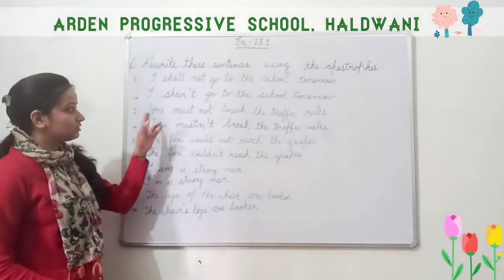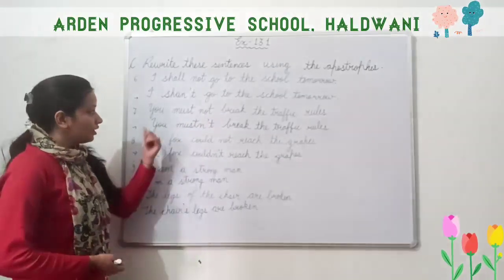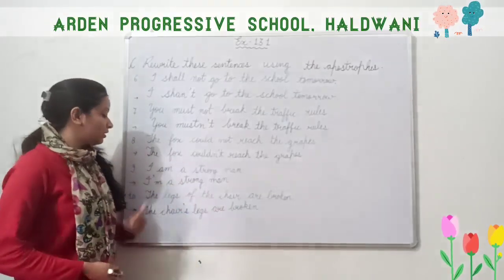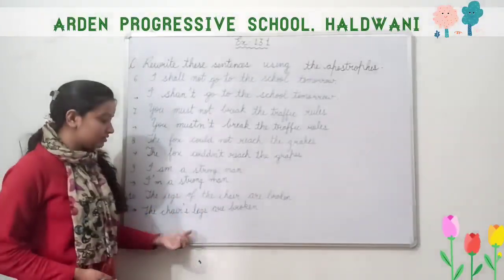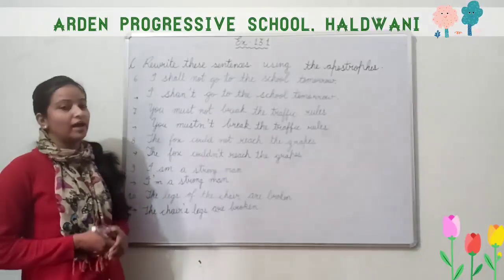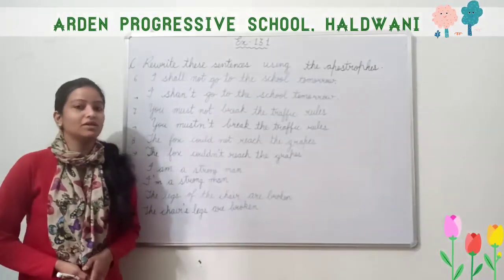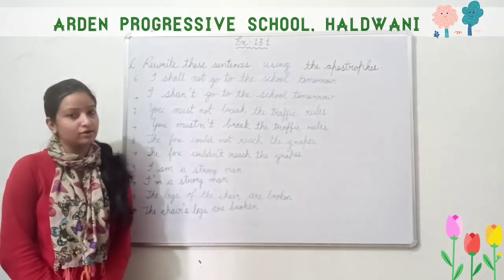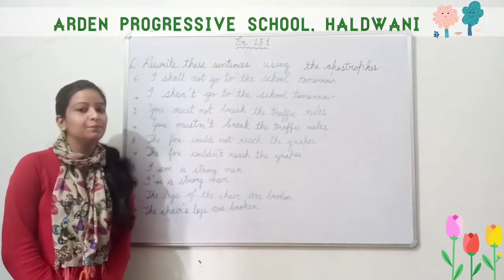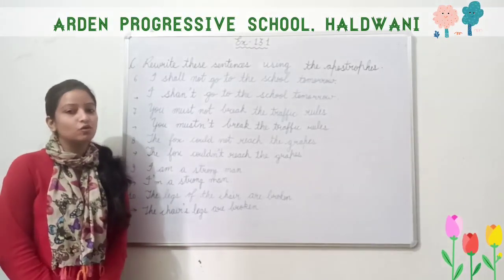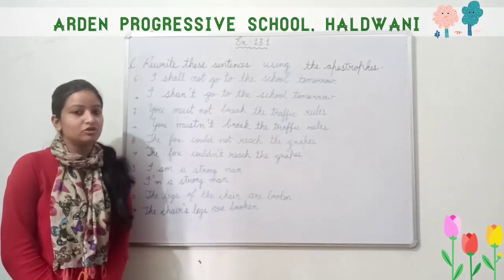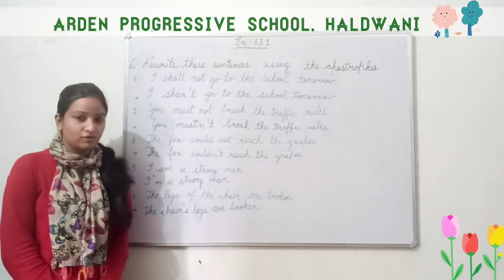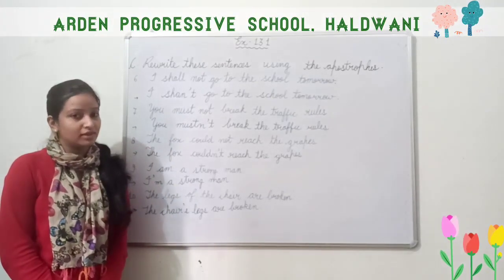Okay, so I shan't go to the school tomorrow. You must not break the traffic rules. The fox couldn't reach the grapes. I am a strong man. The chair's legs are broken. So I think it is clear to you all that there are two uses of apostrophe. The first use is to write the contracted forms. You can also say the short forms. And the second rule is where we show the possessive nouns, that is, what belongs to whom, we write apostrophe s to show the possession with the noun.